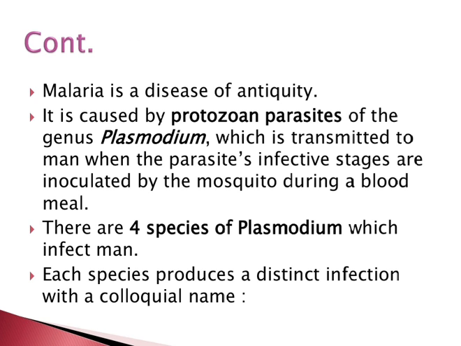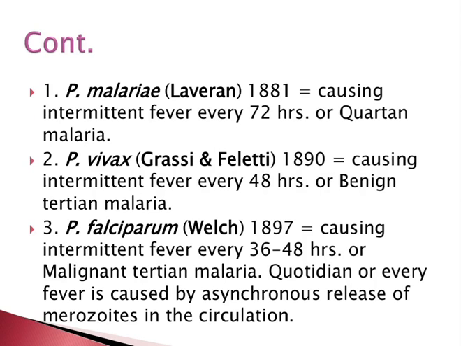There are 4 species of the Plasmodium which infect man. Each species produces a distinct infection with a colloquial name. Plasmodium malariae, found by Laveran in 1881, causing the intermittent fever every 72 hours, the quartan malaria. Plasmodium vivax, found by Grassi and Feletti in 1890, causing the intermittent fever every 48 hours, the benign tertian malaria.